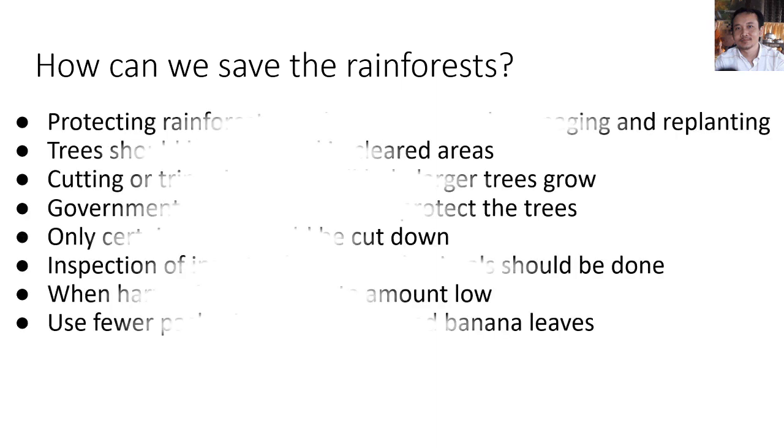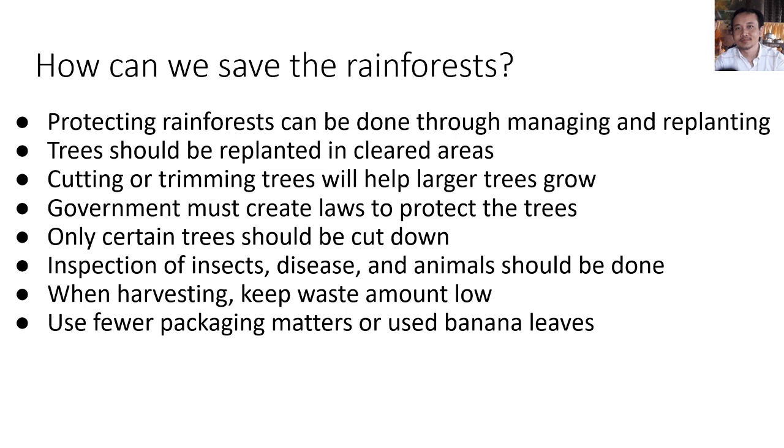Protecting the rainforest can be done through managing and replanting. People should replant the trees in the rainforest, and the government should protect the rainforest. Trees should be replanted in cleared areas.